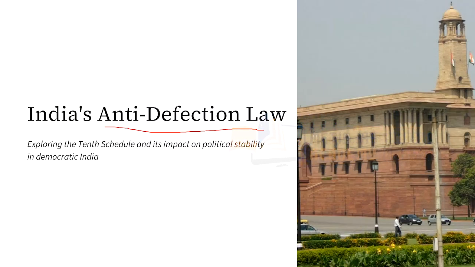There is a party called BSP, Bahujan Samajwadi Party. There were 6 MLAs elected from this party, and once the election was over, the 6 BSP MLAs jumped ship from BSP to Congress. So basically, MLAs are getting elected from one particular party, and then they are jumping to another political party.